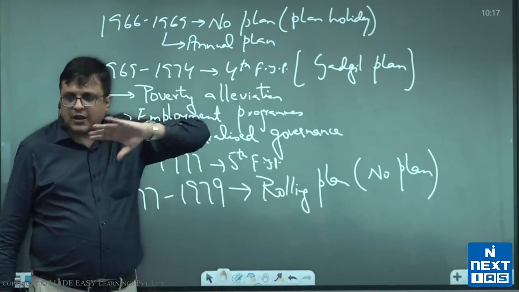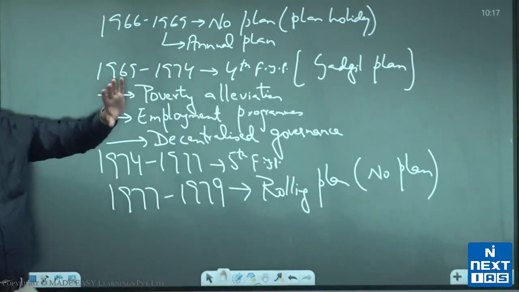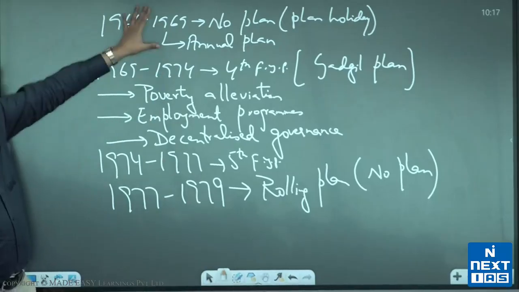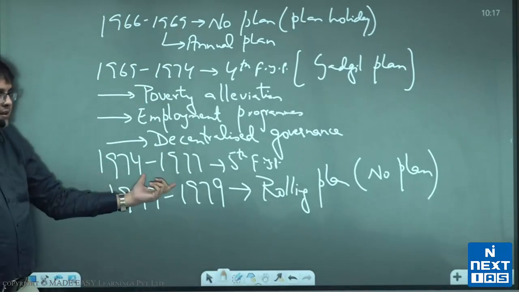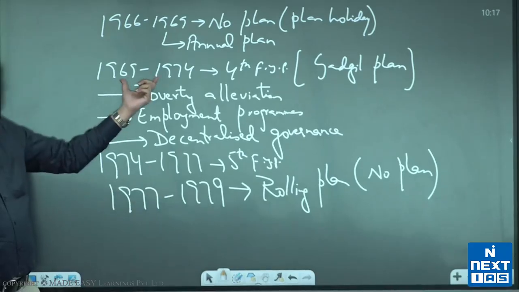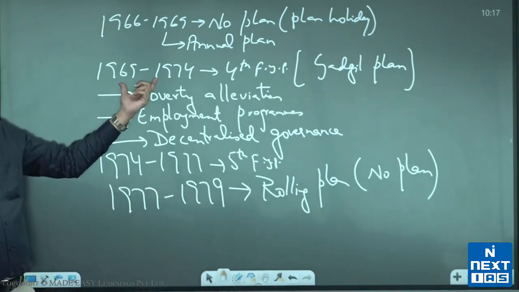But actually these years would have no plan. Now imagine 5 out of 14 years have no plan, emergency in one of the plan period, and only one 5-year plan could complete its tenure.